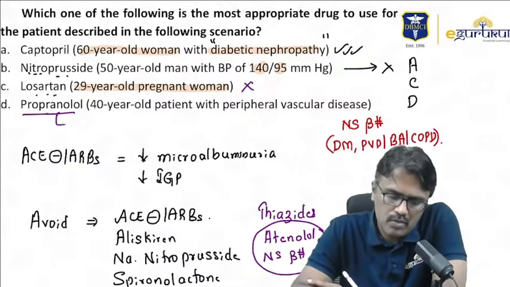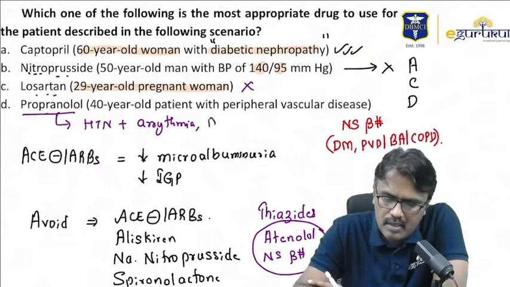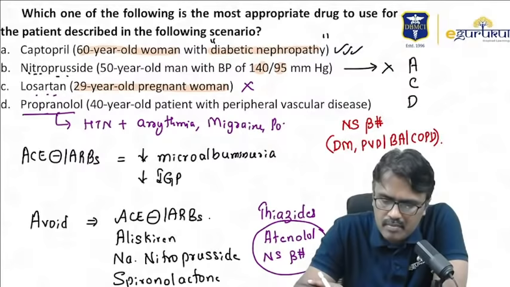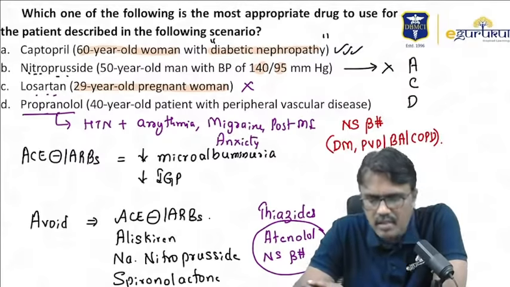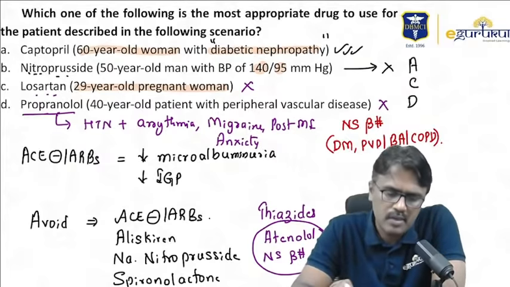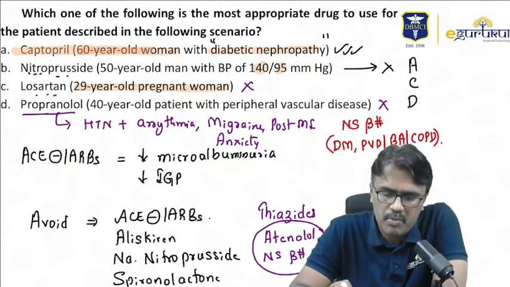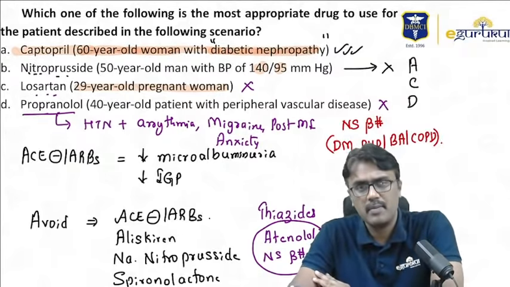We can choose it when the patient has hypertension plus risk of arrhythmia, migraine, post-MI, or anxiety, tense personalities. Then we can prefer that. So this is also ruled out. So the best answer is captopril for a 60-year-old woman with diabetic nephropathy. That is the appropriate one.